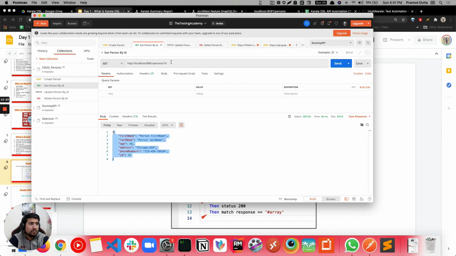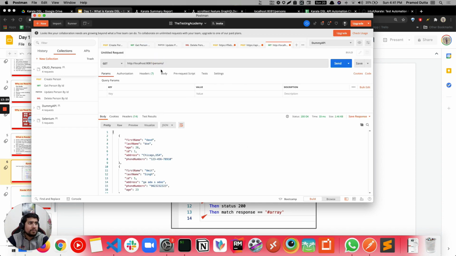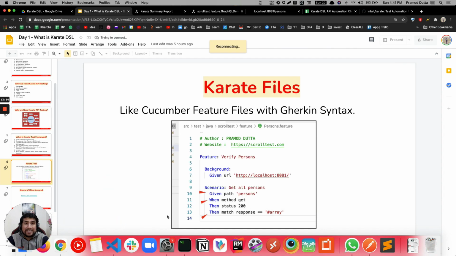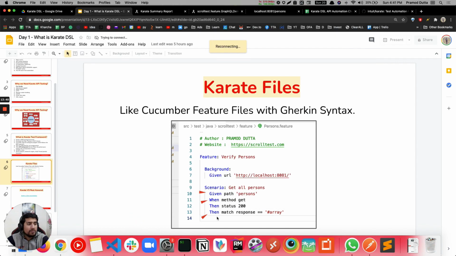Okay, not this actually, let me just remove this. Okay, persons, so all the persons you are getting. It's the equivalent code of that, and we also have an assertion. In Postman you have seen we add assertions in the test case. Here we'll be writing it after then. Okay, I hope that makes sense.